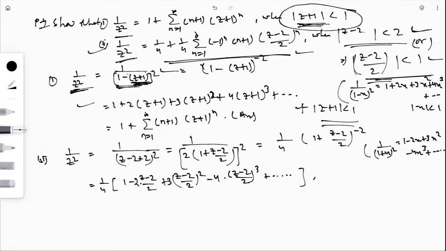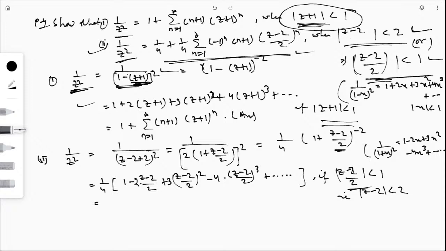If the expansion is 1 plus this thing, its modulus must be less than 1. That is, modulus of z minus 2 divided by 2 is less than 1, which means modulus of z minus 2 is less than 2 after multiplying by 2. So this is the expansion.